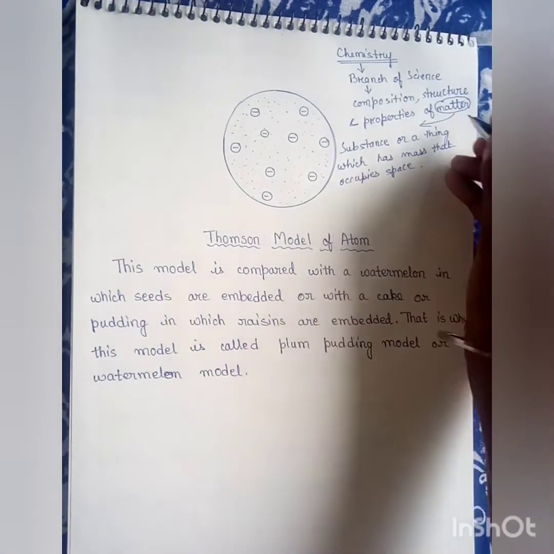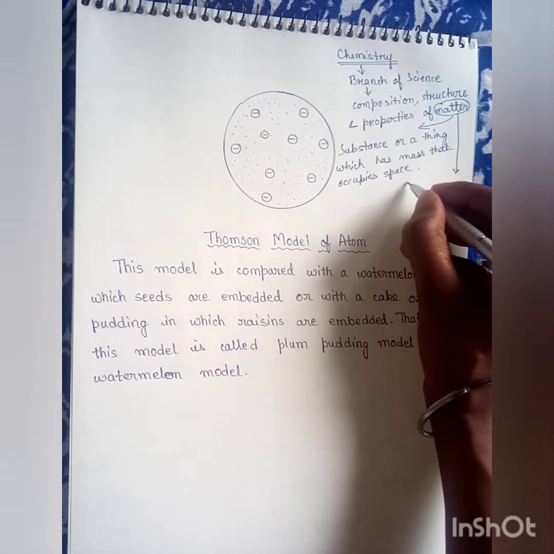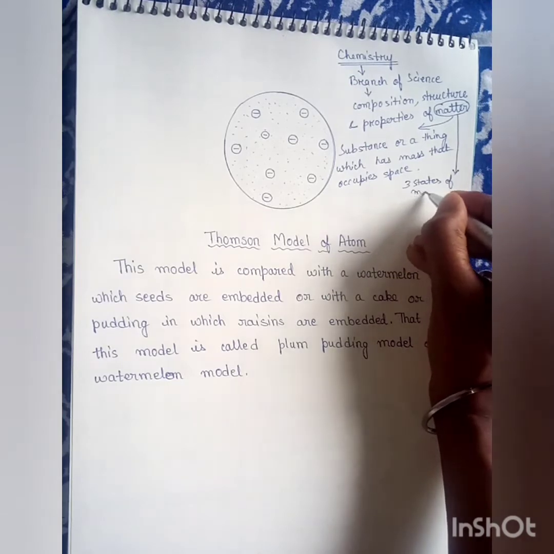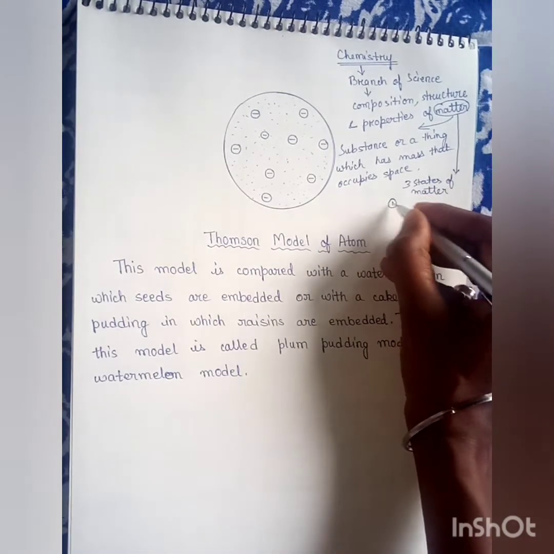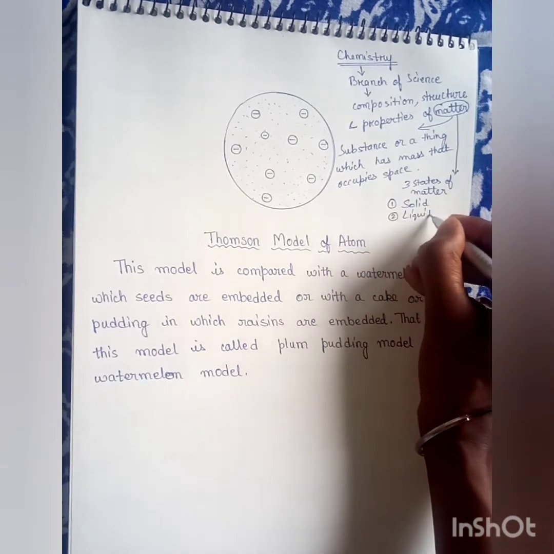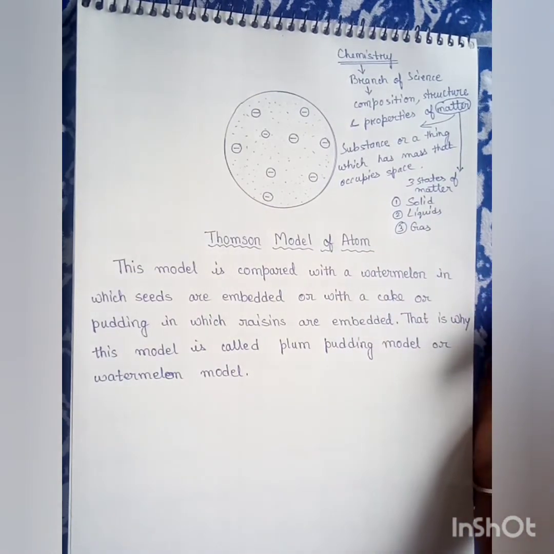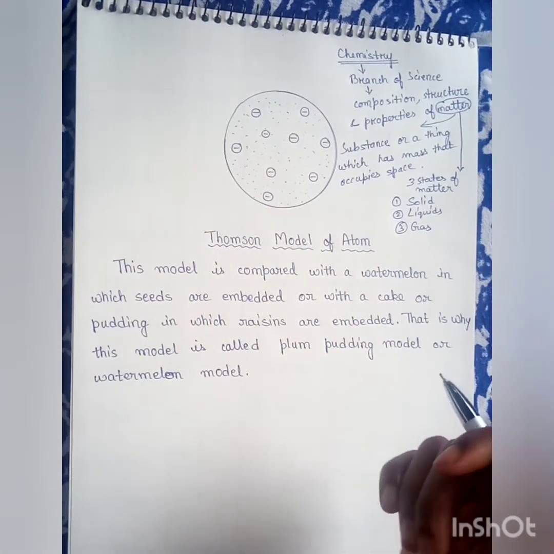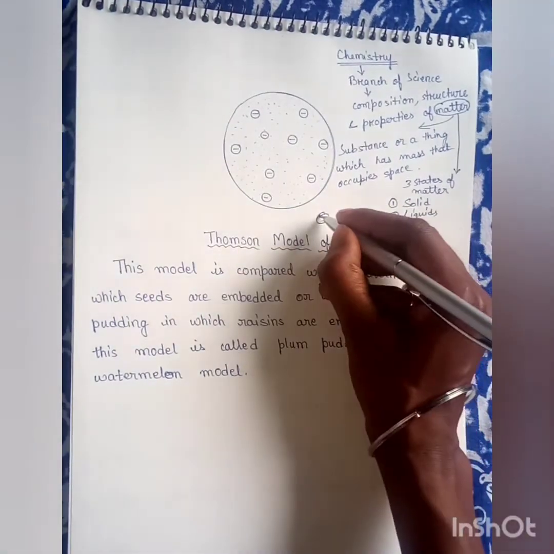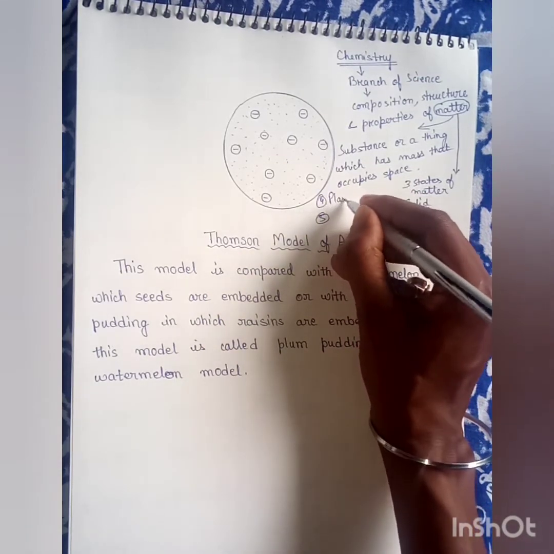Everybody knows that we have three states of matter. Number one, solid. Number two, liquids. Number three, gas. But there are 5 states of matter. Number 4 is plasma state.